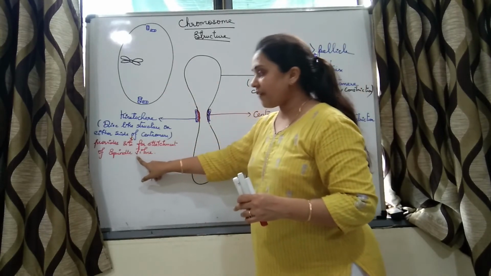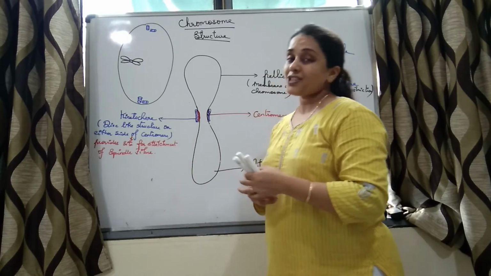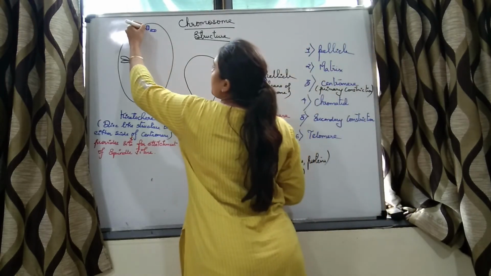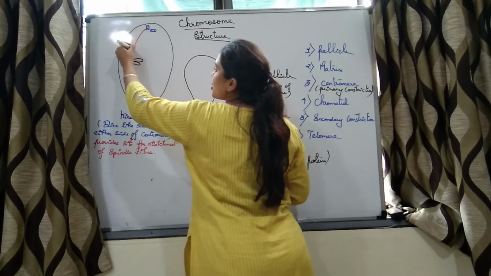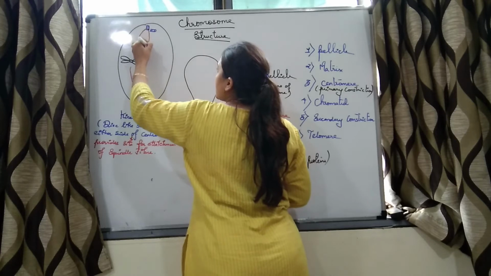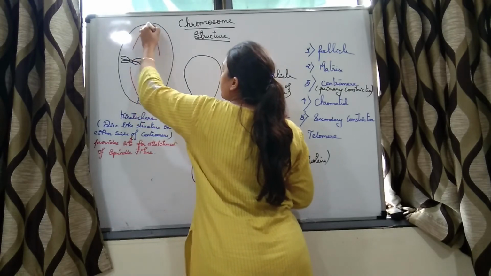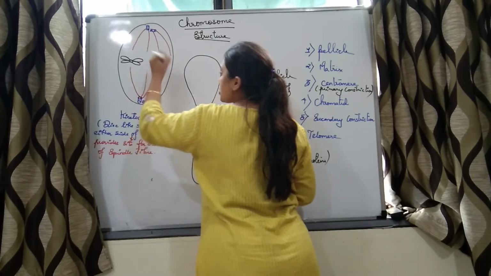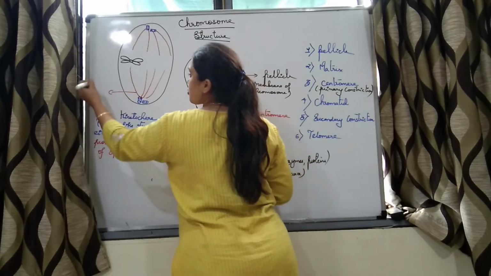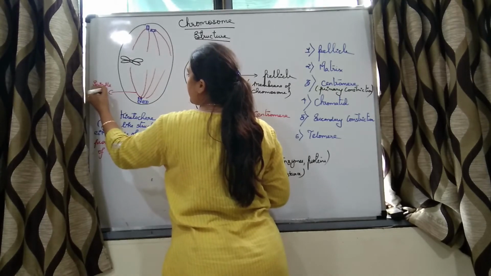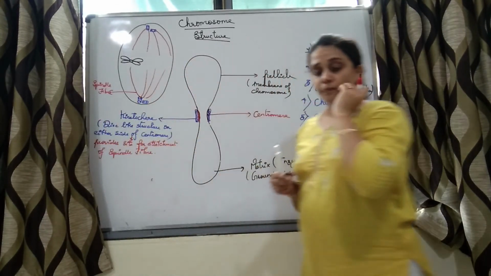Now spindle fibers are formed. Who is forming spindle fibers? Spindle fibers are formed from the centriole. This structure is a spindle fiber.